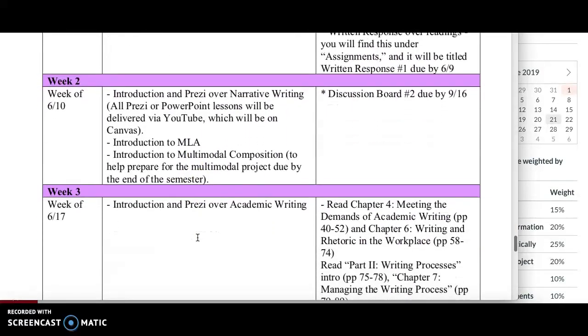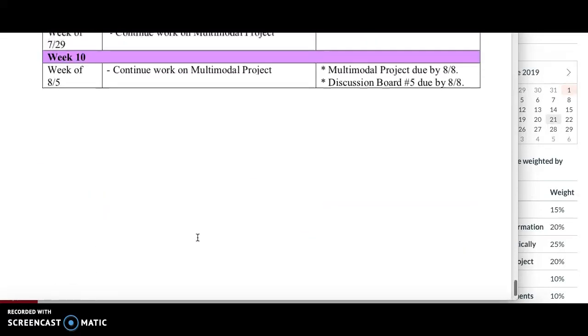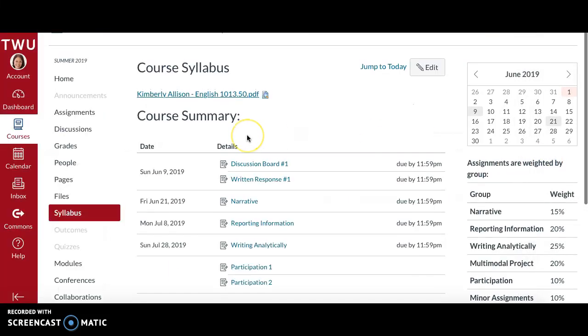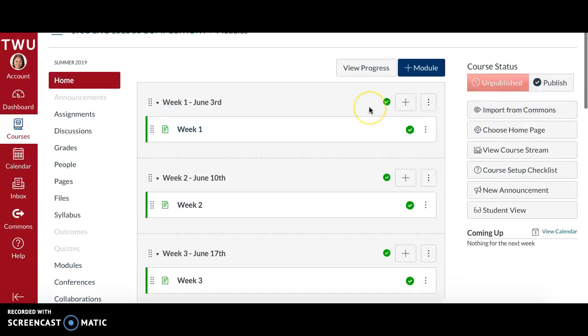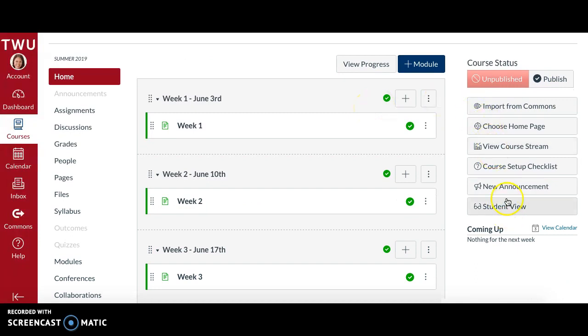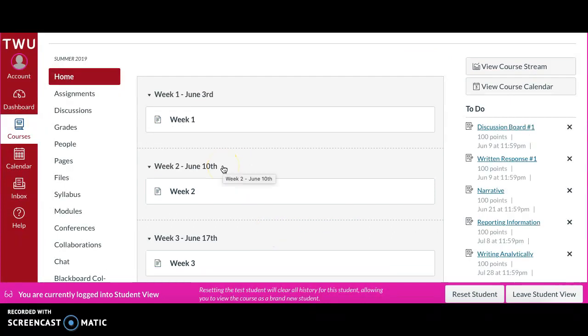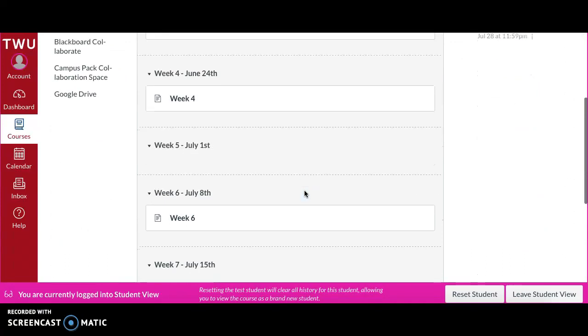Okay, and then this is what we're going to be doing week 2, week 3, 4, all the way through the last week, which is week 10. Let's see here. I'm going to go back to the Home tab. I'm actually going to put this in student view, which is probably something I should have done from the very beginning. It looks similar to my view that I showed you, but this is what you will be looking at. This is your view completely.